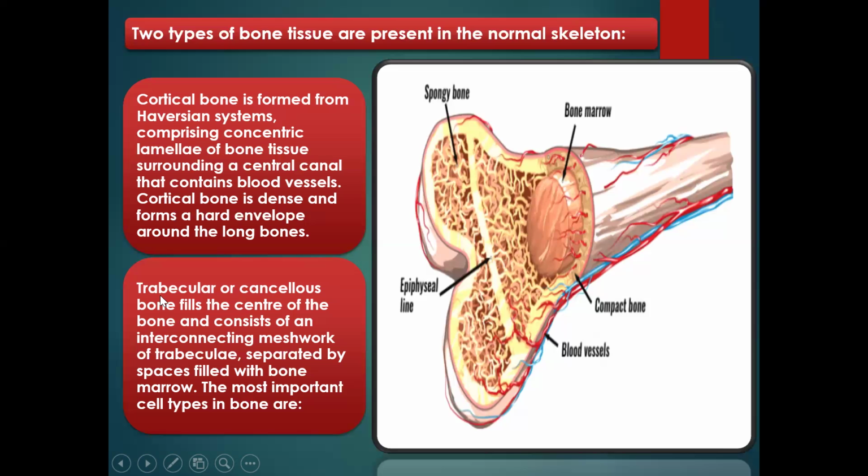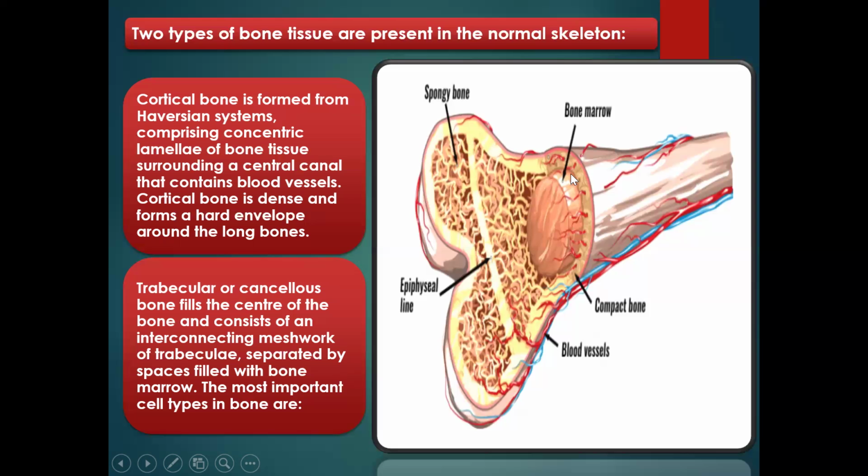Another type of bone tissue you find in the bone is the trabecular or cancellous bone. This bone fills the center of the bone and consists of an interconnecting meshwork of trabeculae separated by spaces filled with bone marrow. This is the spongy bone. You call it cancellous bone, spongy bone, or trabecular bone. It has the bone marrow. Look at the bone marrow here.